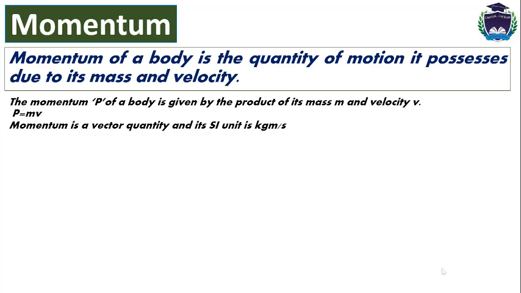So the mathematical equation for momentum is given as P is equal to mv, in which P represents momentum, M represents the mass of the object, and V represents the velocity of the object. Momentum is a vector quantity, and the SI unit of momentum is kg meter per second. Kg is the unit of mass and meter per second is the unit of velocity.